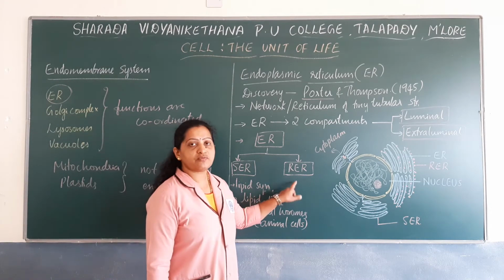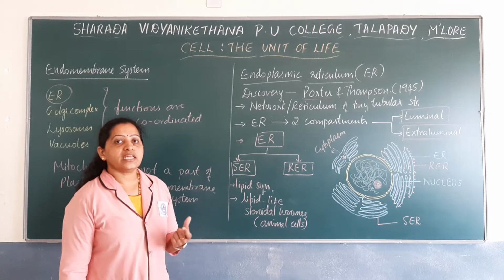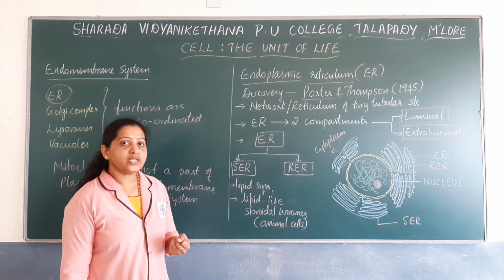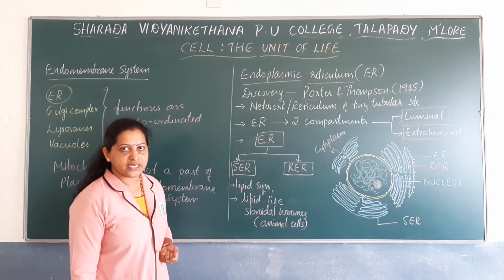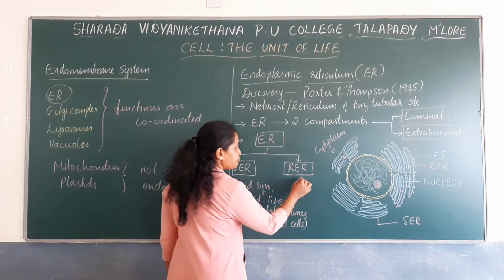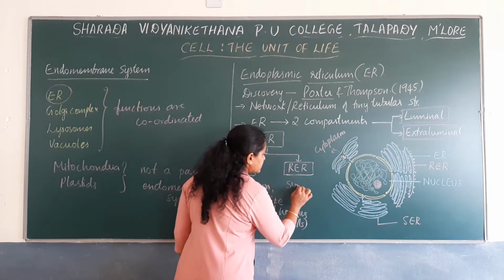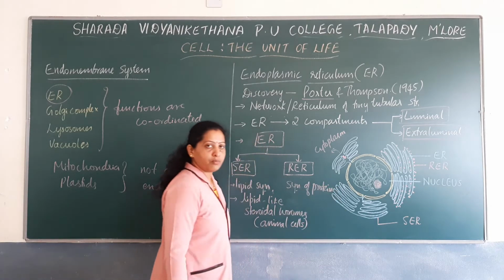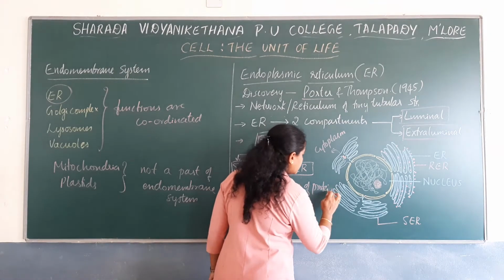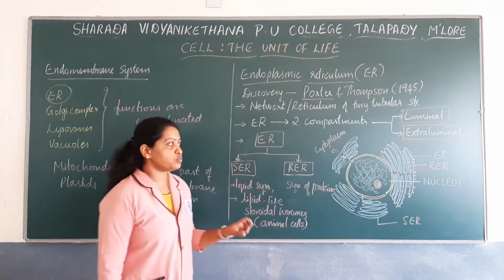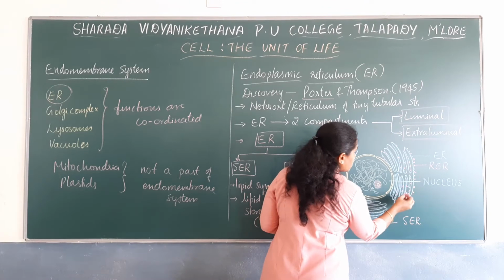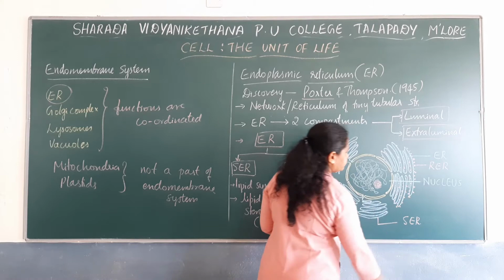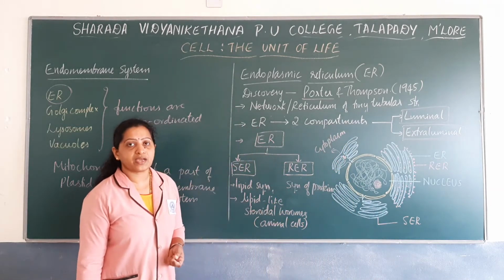Next let us see what is the function of rough endoplasmic reticulum. The rough endoplasmic reticulum has got ribosomes attached to its surface, and you know that ribosomes are the site of protein synthesis. So the function of rough endoplasmic reticulum is synthesis of protein. Why does it help in synthesis of protein? Because they have got ribosomes attached to their surface. So this is about endoplasmic reticulum.